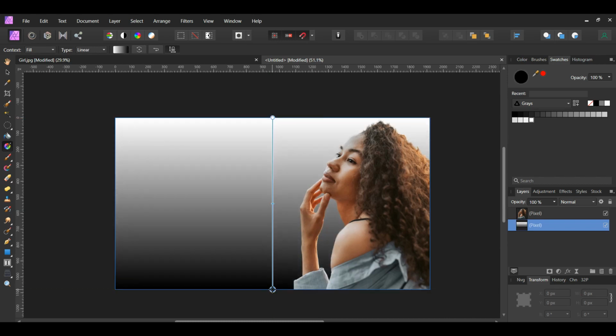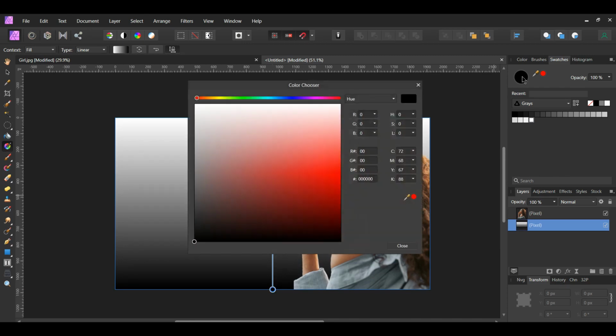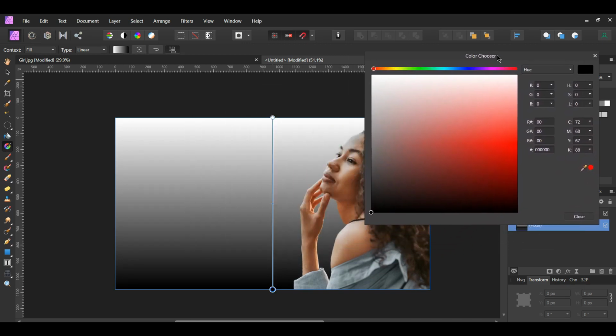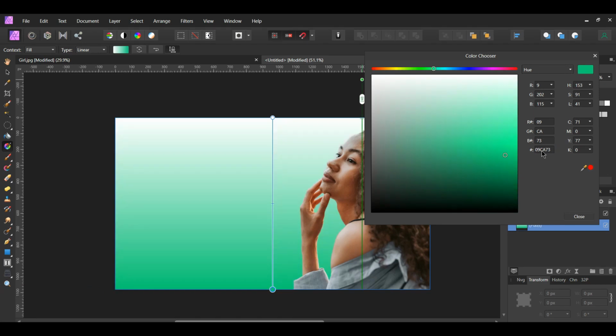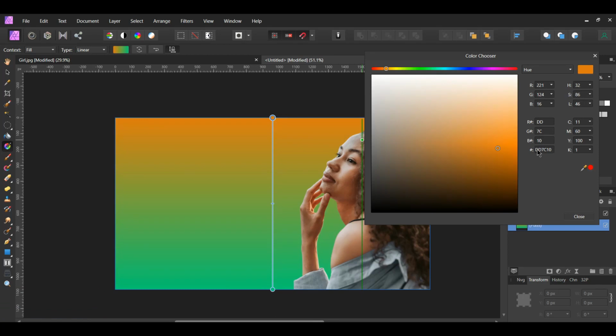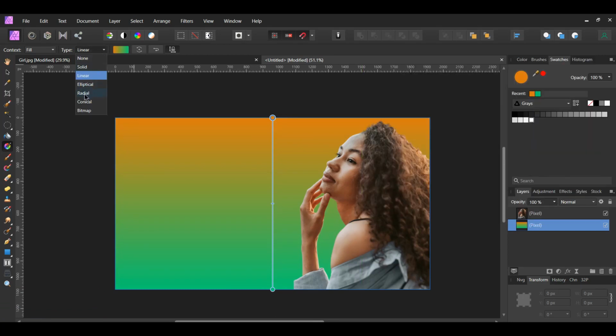Select the bottom color stop. Then, double-click the color in the Swatches panel to bring up the color chooser. Set the color to 09CA73 in the hex code area. After that, select the top color stop and set it to the following hex code, DD7C10. Now, go to the Context toolbar and set the type to Radial and click on Reverse Gradient so that the green color is at the top.